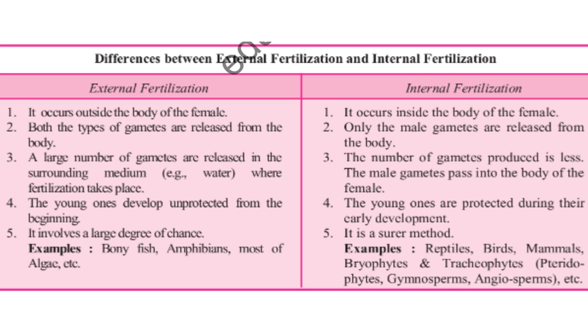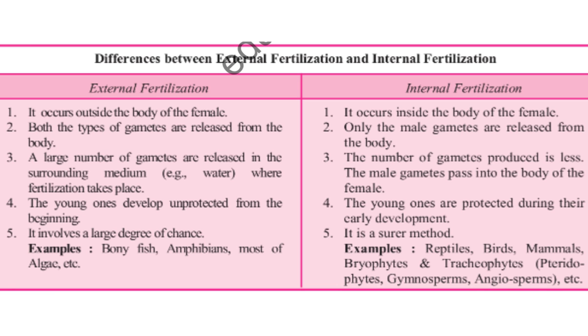Now, fertilization is of two types: external fertilization and internal fertilization. External fertilization is when it occurs outside the body of the female. For example, bony fish, amphibians, most of the algae, they all release their eggs and sperms outside the body of the organism, and then the fertilization takes place in the external medium. And internal fertilization occurs inside the body of the female. Only male gametes are released from the body. Examples are reptiles, birds, mammals, bryophytes, gymnosperms, etc.